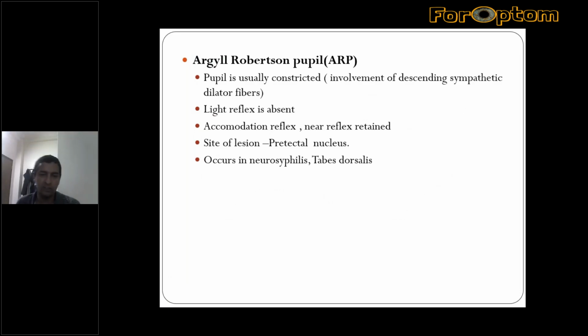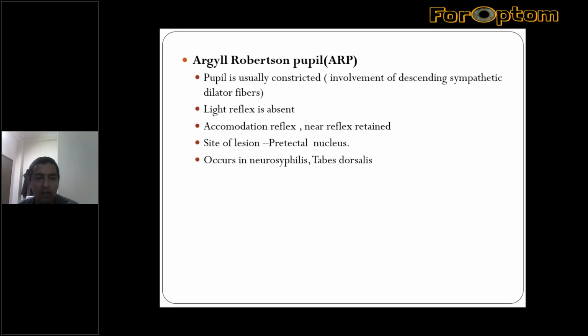Going on, the Argyll-Robertson pupil is another important pupillary reaction that we can come across. Argyll-Robertson pupil means the accommodation reflex is present. This is a type of pupil in which the near reflex is intact, but the pupillary light reflex is absent. So what will happen is the pupil is usually constricted. The accommodation reflex will be there, but the light reflex will not be there.